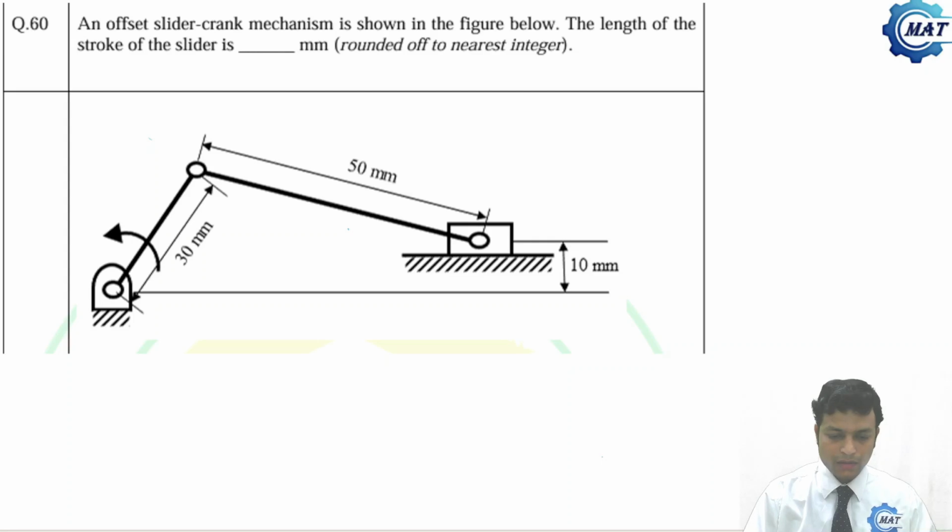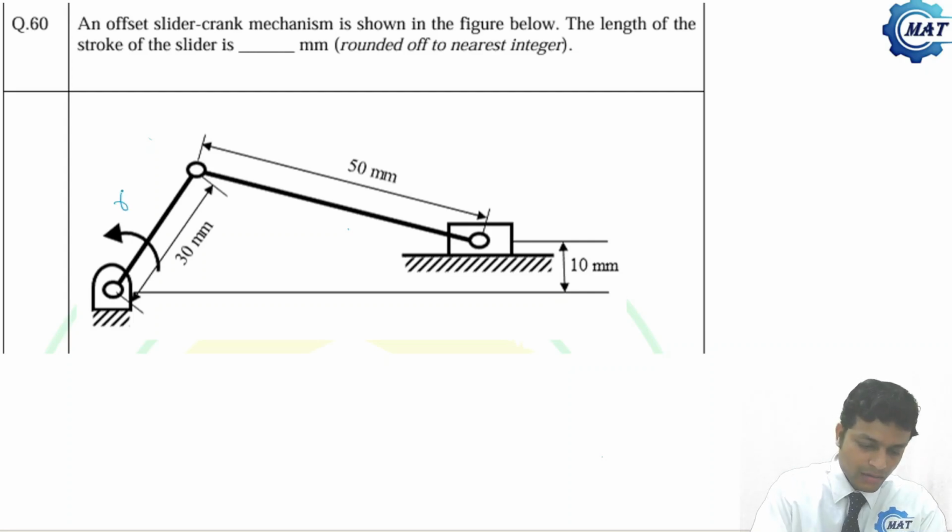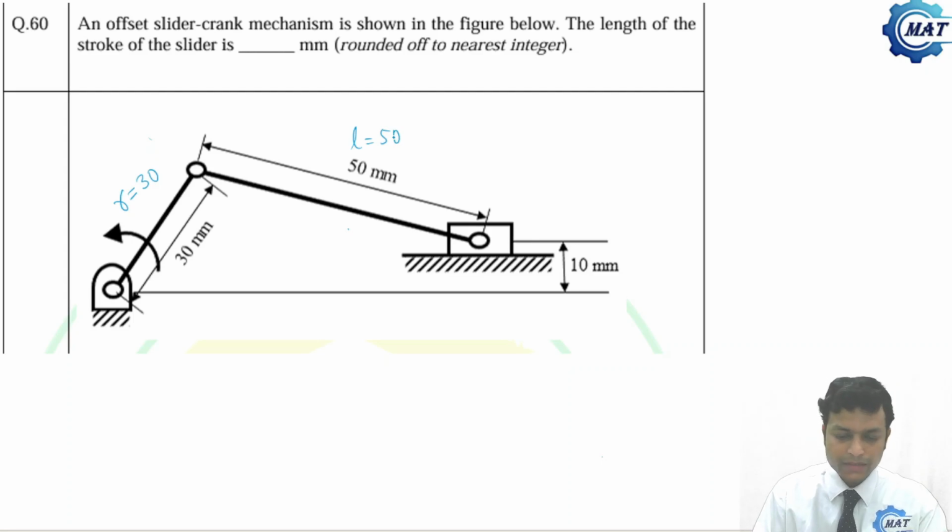Okay, so this problem is from an offset slider crank mechanism. An offset slider crank mechanism is shown in the figure. This is the figure. The length of stroke of the slider is to be determined. This problem we have solved in our full course with the help of a model. There will be very good understanding. You may go through that. So R, that is the length of the crank, is given 30 mm. Length of connecting rod is also given, that is 50 mm.